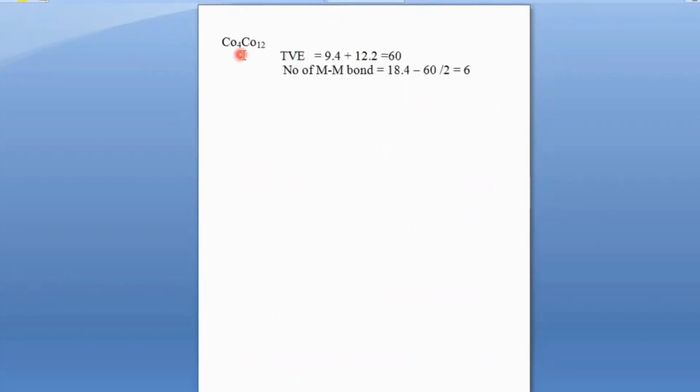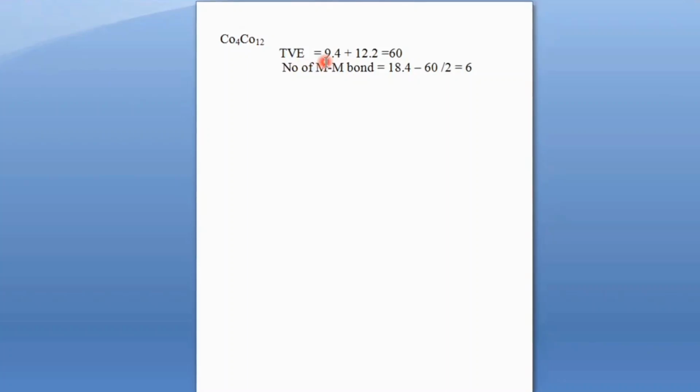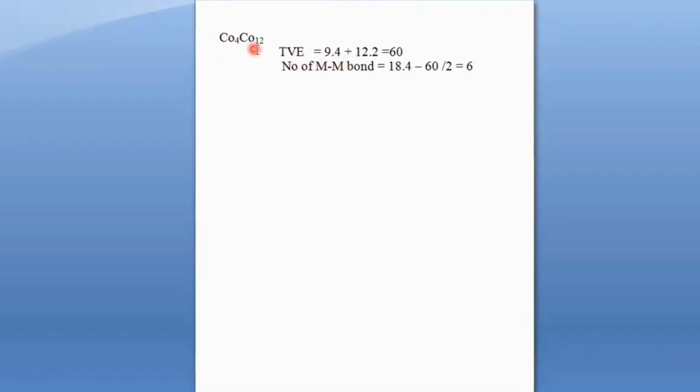Consider the second example, Co4(CO)12. This Co is for the metal, that is cobalt, and this is for the carbonyl. Now first calculate the total valence electrons. Cobalt has the s2d7 electronic configuration, so the total electrons contributed by cobalt will be 9. 9 multiplied by 4, as there are 4 cobalt atoms, plus there are 12 carbonyl ligands, and each carbonyl donates 2 electrons. So the total valence electron count comes to be 60.